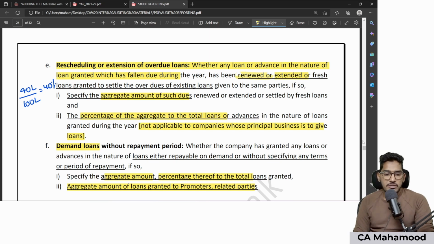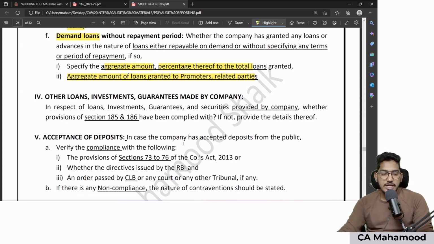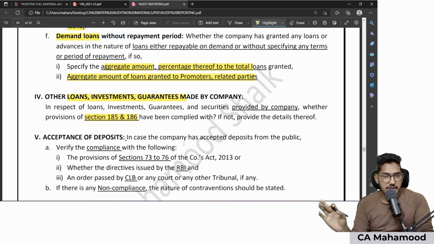Now coming to the fourth one, very simple. The fourth point is also regarding loans, investments, guarantees which are given by the company. In the fourth point, they simply say that if your client has given any loan, investment or guarantee to other parties, check whether they are giving it after complying with section 185 and 186 of the Companies Act. That's all.